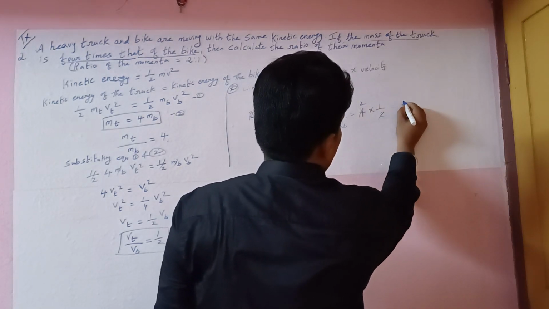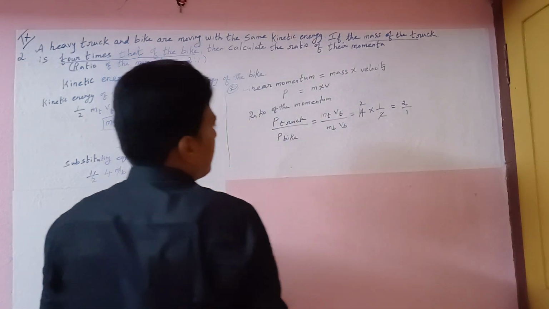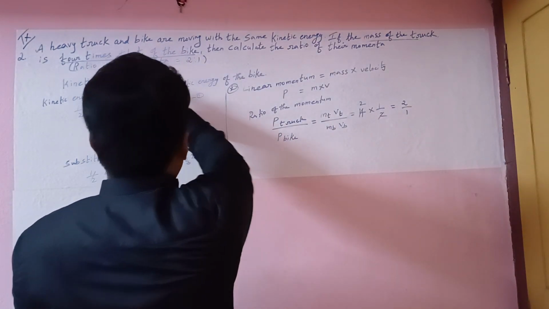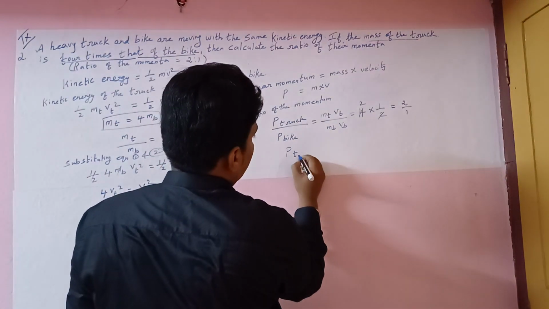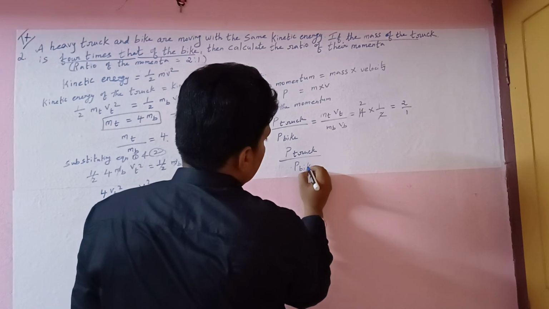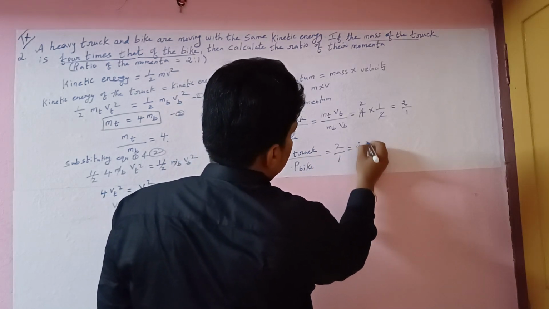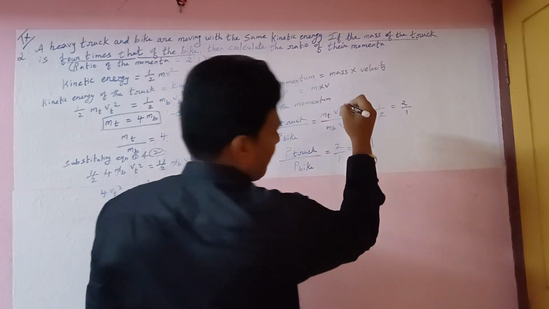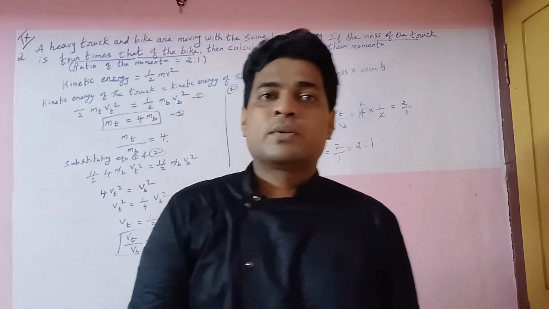So the value is 2 by 1. The question asks for the ratio of the momentum: 2 is to 1. So p truck divided by p bike equal to 2 by 1, or 2 is to 1.